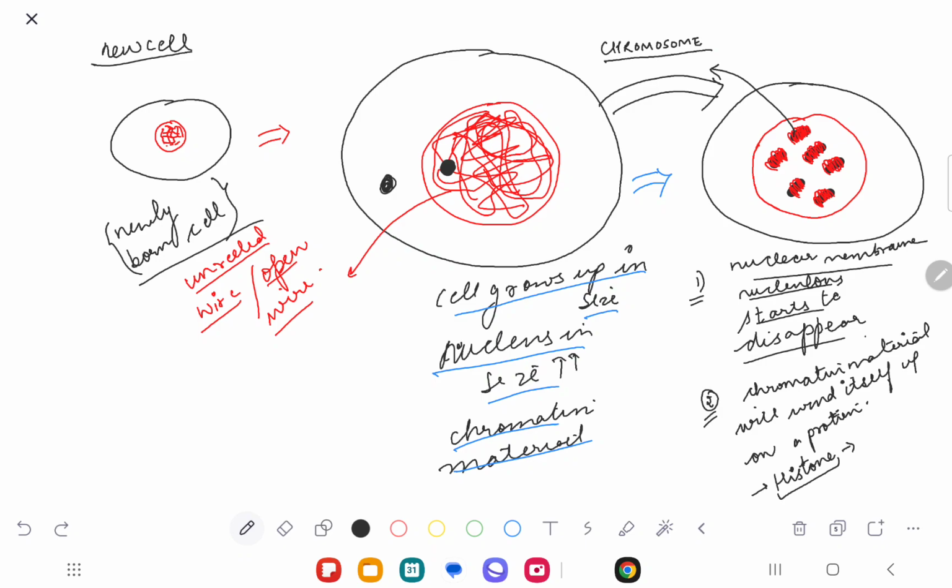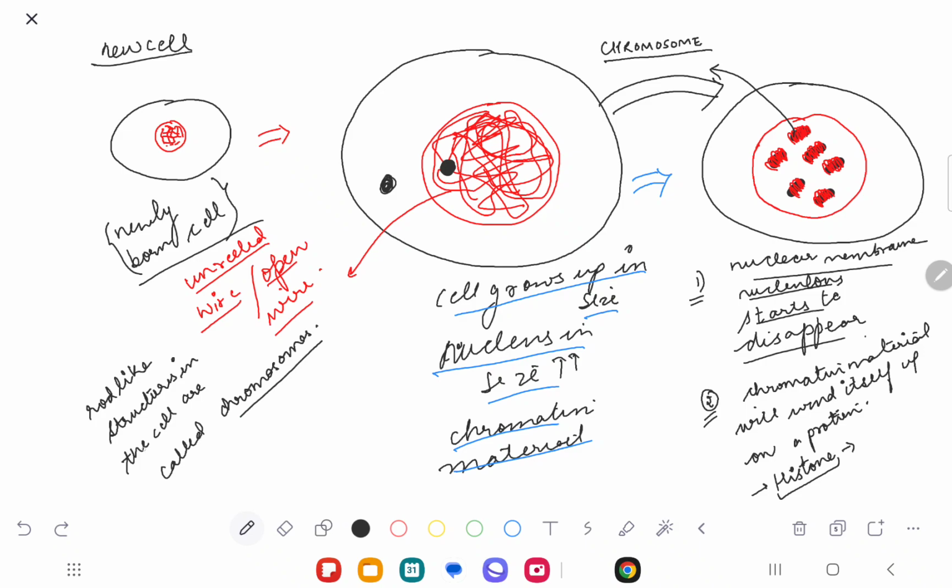Do you understand the difference between the chromatin material and the rod-like structures in the cell? The rod-like structures in the cell are called chromosomes.